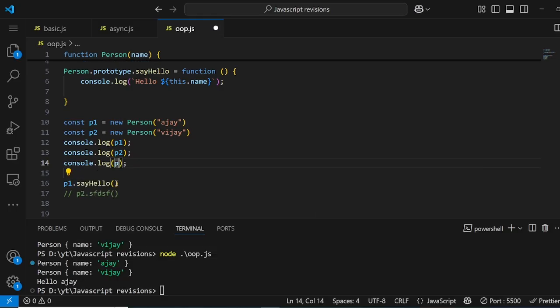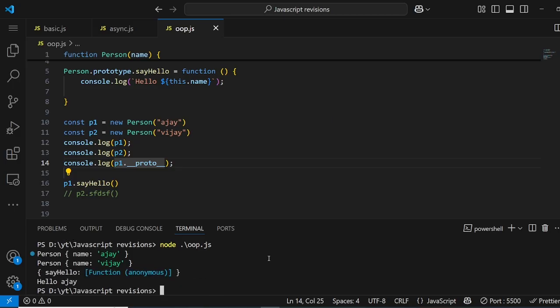Well, I told you that p1 dot __proto__, if I log that, you will see that it contains the sayHello method. So it will look into this prototype object, whether that is where it exists. Yes, then it will call it and print it. If it didn't find it here, then it will go one more level further by doing dot __proto__. This will keep going until the prototype value is null. So it will keep finding whether the method that we are trying to call exists in the object. Okay, so this is how it's able to do that, and this is handy.